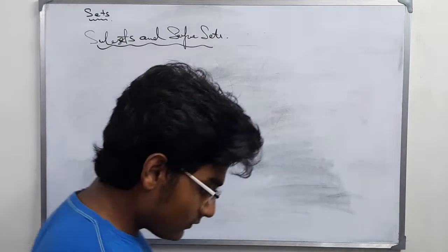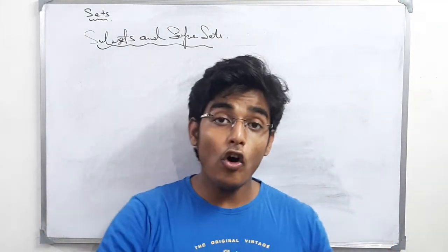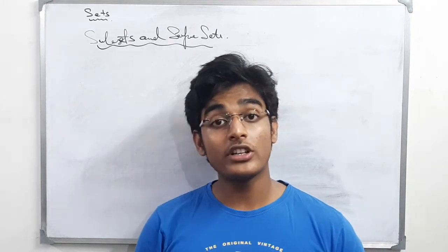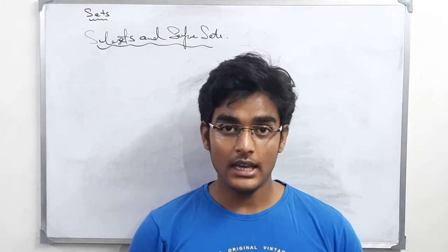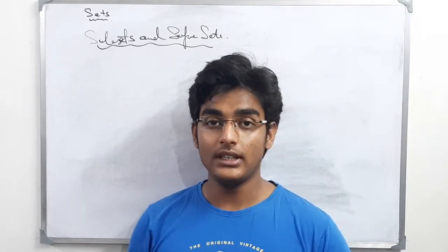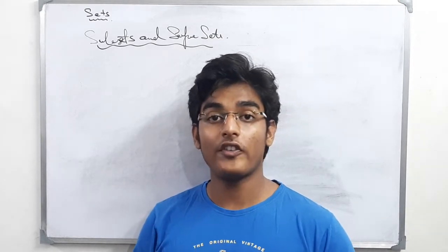If we have two sets A and B, if all the elements of A are also included in B, then A is said to be a subset of B and B is said to be a superset of A.